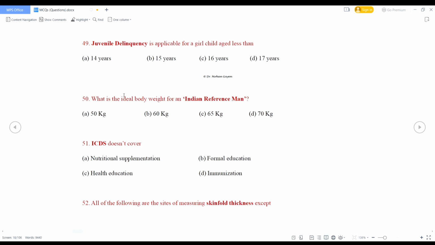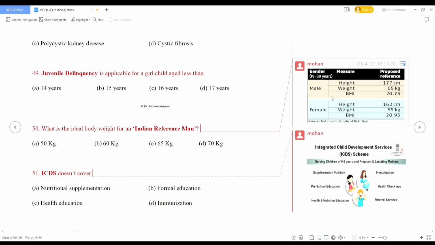What is the ideal body weight for an Indian reference man? 50 kg, 60 kg, 65 kg, 70 kg. So what is the right answer? For Indian reference man, body weight will be 65 kg, and for Indian reference woman, weight will be 55 kg.